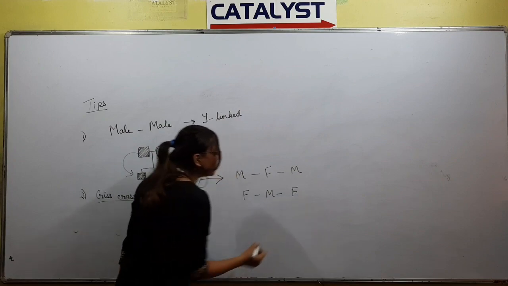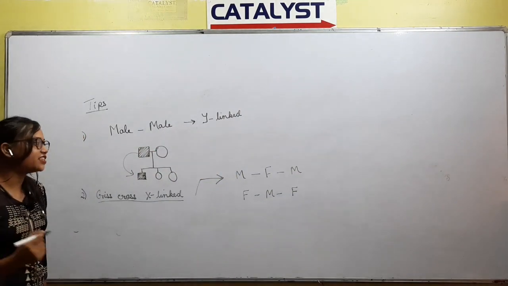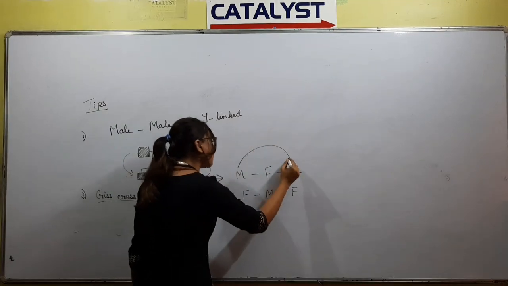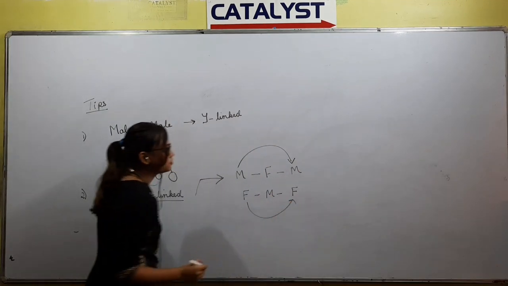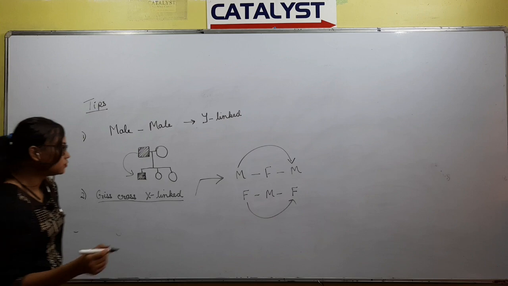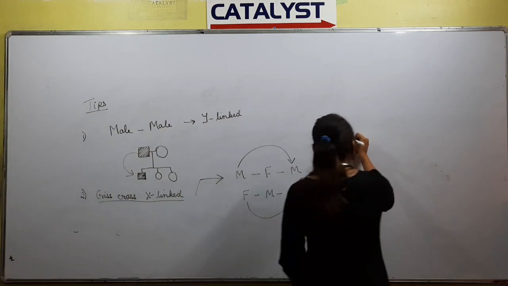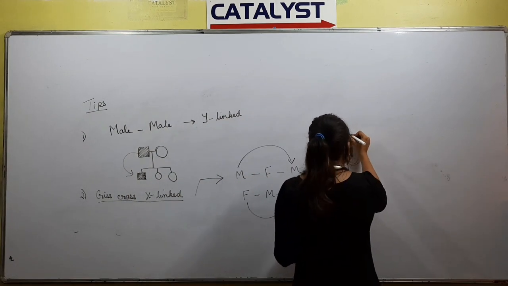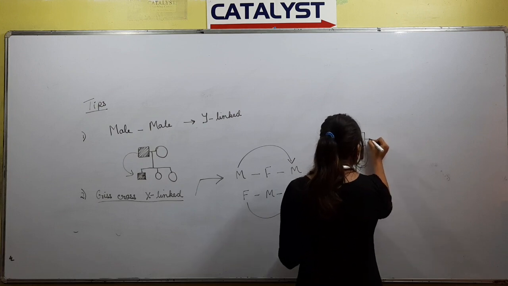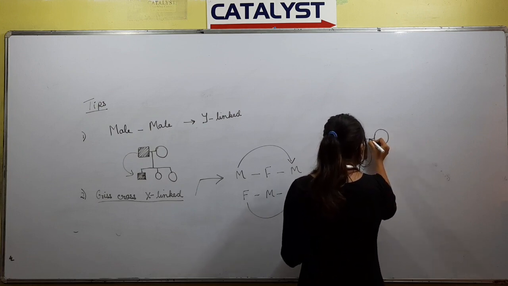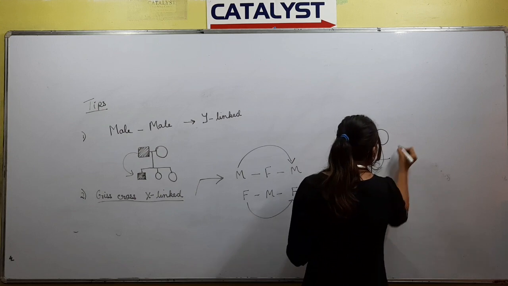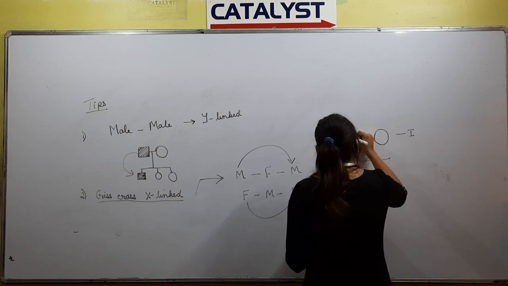So it will involve 3 generations. Can you see the criss-cross pattern? Suppose this is the male of the first generation. Okay, so the trait is from the male.